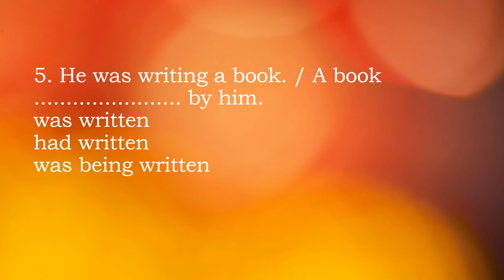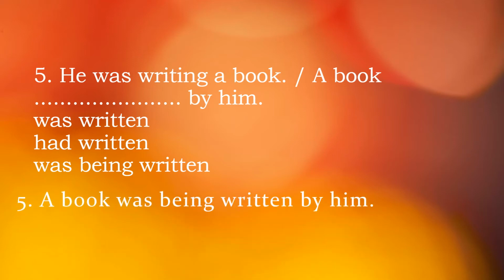So first, would you take a book as subject? Means this object will be at the beginning. Then would you take was or were? So a book is singular, so was would be there. Then for continuous we would take being. Then for the verb B3 written, then by him. Him means here it was he, so when you change it, the objective form will be there. So book was being written by him. Let's see the answer. Yes, so book was being written by him.